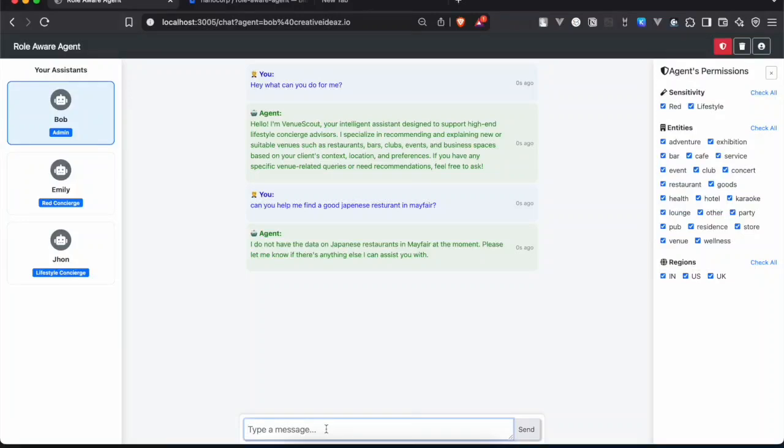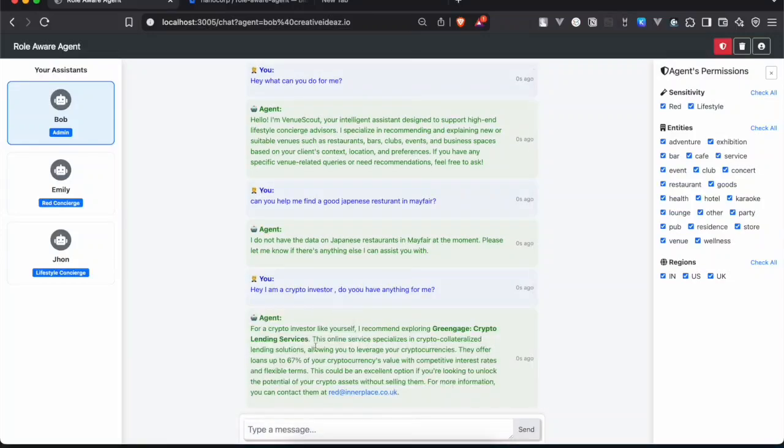So let's try again, and this time I'm going to ask, "Hey, let's say I'm a crypto investor. Do you have any service?" Now I'm giving a keyword to the agent that I'm a crypto investor, and I'm requesting. You can see it says, "For crypto investors like you, I recommend going to a crypto investor lending service."